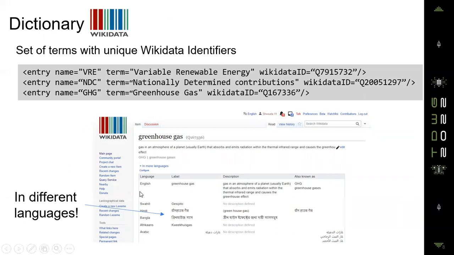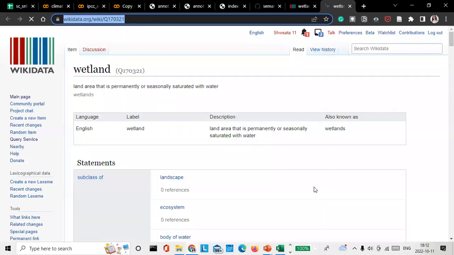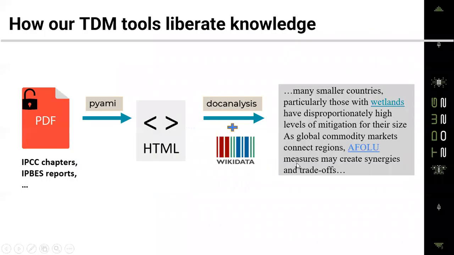And here, as you can see, this is how a typical page for an entry would look like. So greenhouse gases, right? So it has a unique identifier, the Wikidata ID. Then Wikidata has information about greenhouse gases in different languages. And we can leverage this information to go back and annotate the HTML version of the IPCC reports, and that's what we've done here. So let's say you want to know what wetlands is. You could just click on it, and it will take you to Wikidata, and you can learn more about wetland, right? So let me go back to my presentation.